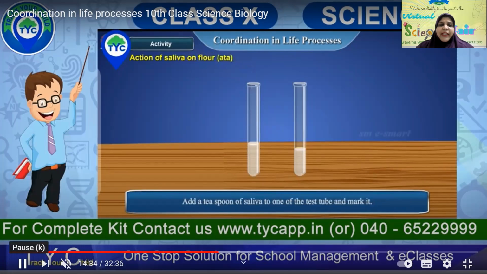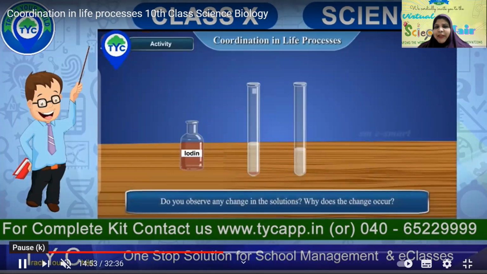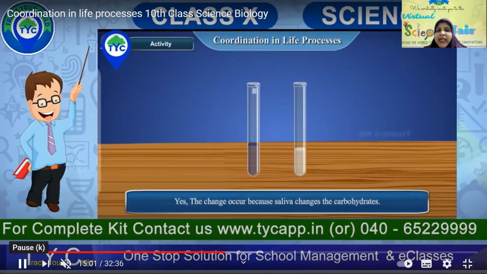In one of the test tubes we are adding a teaspoon of saliva, and in the other test tube we are not adding anything. And now we are going to add a tincture of iodine in the test tube where we have added saliva. So observe the changes in the solutions. Why does the change occur? Yes, the change occurs because saliva changes the carbohydrates. So saliva has changed the carbohydrates. And do you think the same process goes on in the mouth when food is taken?